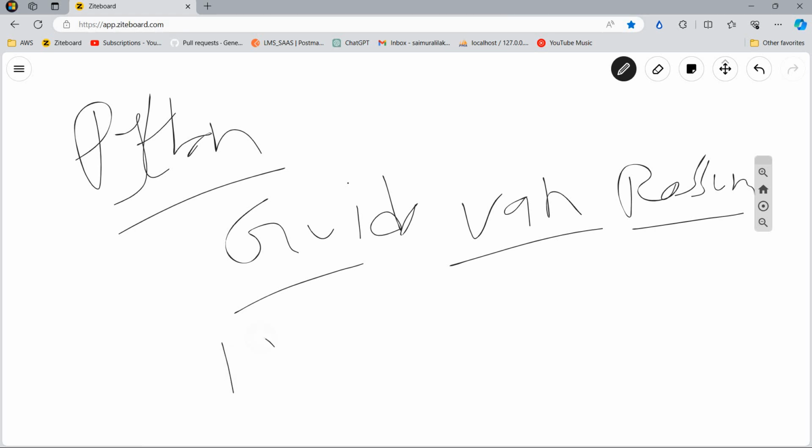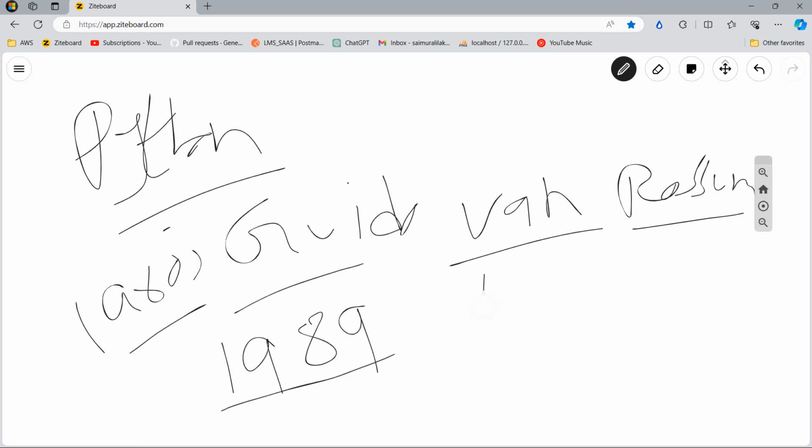The year Python was introduced is 1989. The development of Python started in the late 1980s, but it was officially ready in 1989. In 1991 it came into the public domain, that is, it was released to the public. That means even though it was developed in 1989, for those two years, 1989 and 1990, the Python programming language was confined to research purposes only. Not everyone could use it.